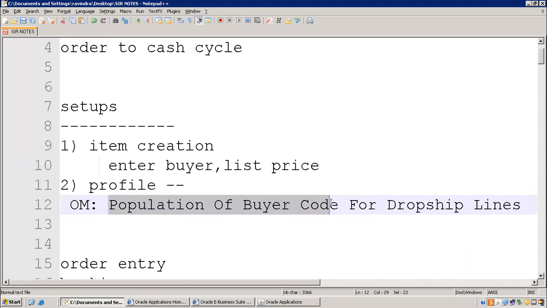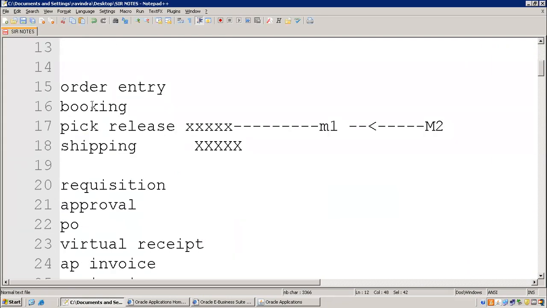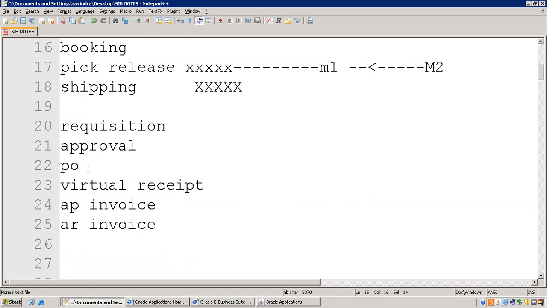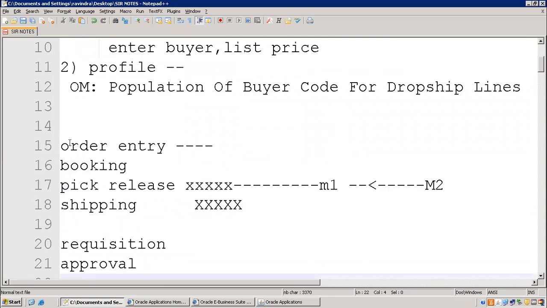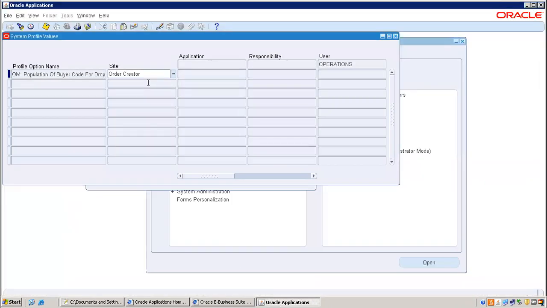Population of buyer code for dropship lines. Here it only has a single value. If you click on this single value, they mentioned it as order creator. Whoever creates a sales order in this flow can act as the buyer at this particular place. So the same person will manage both the sales order as well as the purchase order.